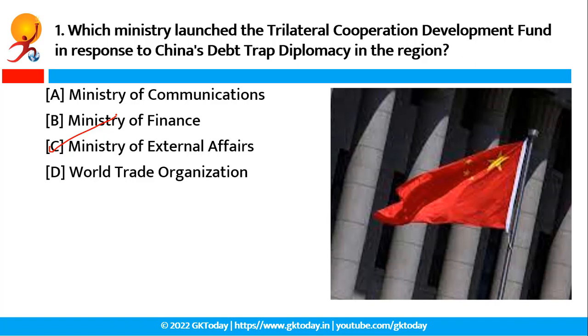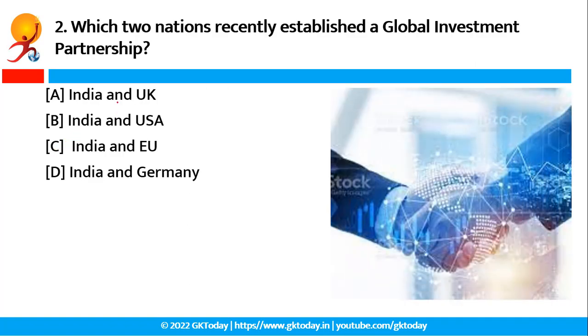In a diplomatic move to counter China's aggressive debt trap diplomacy, the Ministry of External Affairs has established a Trilateral Cooperation Development Initiative. The initiative would impart infrastructure development through private participation supported by the government. Okay, so now next question.